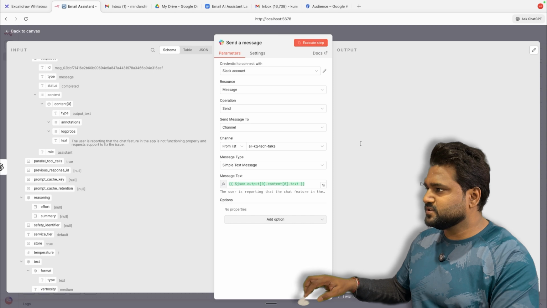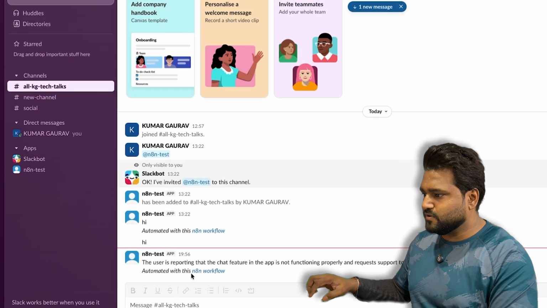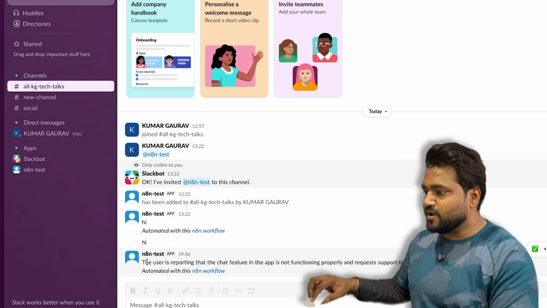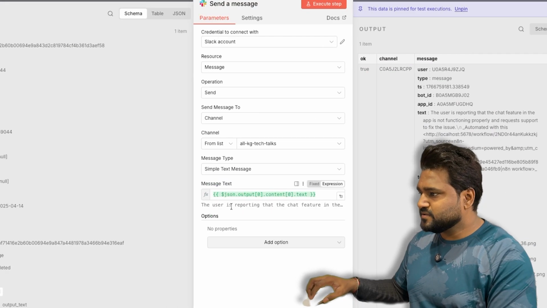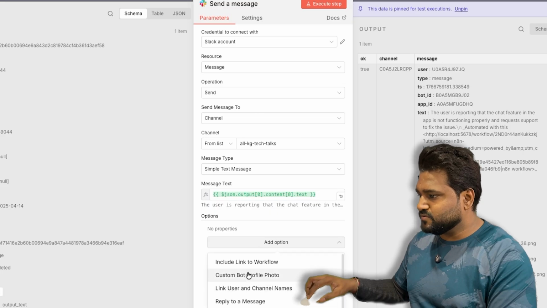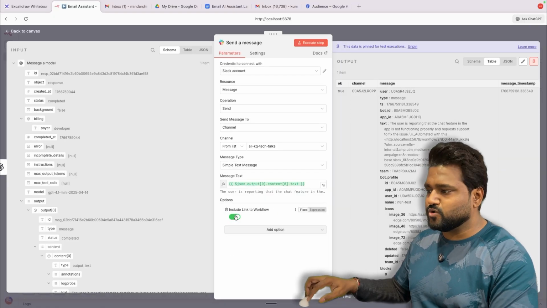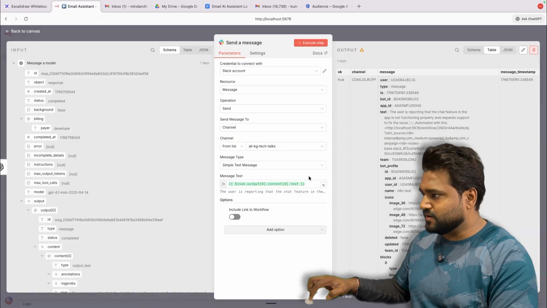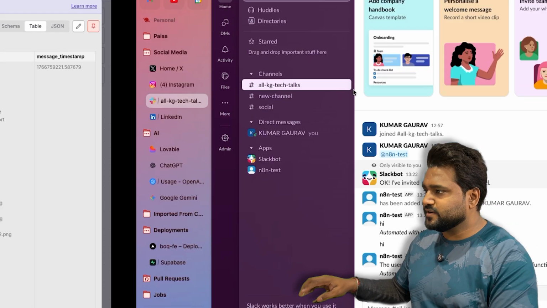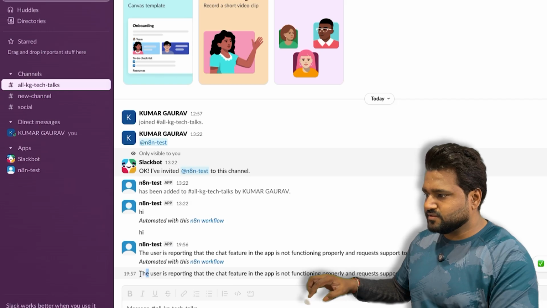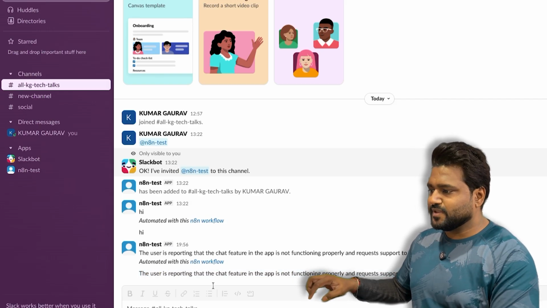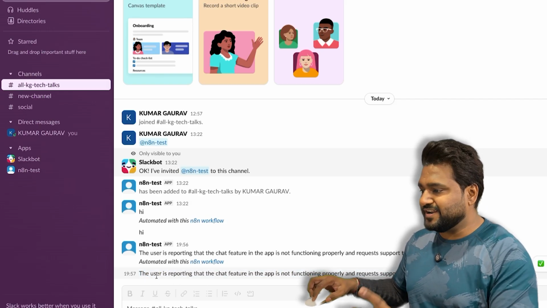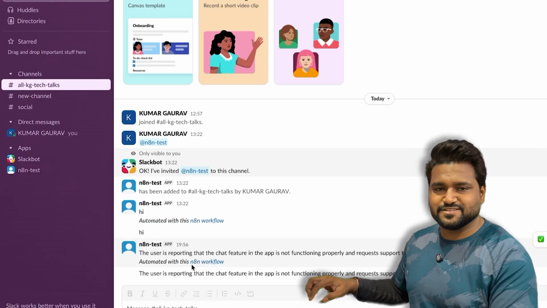Now if we execute this step, we might get this reply. The user is reporting this. Now you can see the message has come here, but it also contains text which says that this is automated. To remove that, we will use include link to workflow. Just disable it and try to execute it again. Unpin it, test. Let's pin it, and yeah, the next message has come, and this doesn't have any watermark or anything which says that this is an automation.